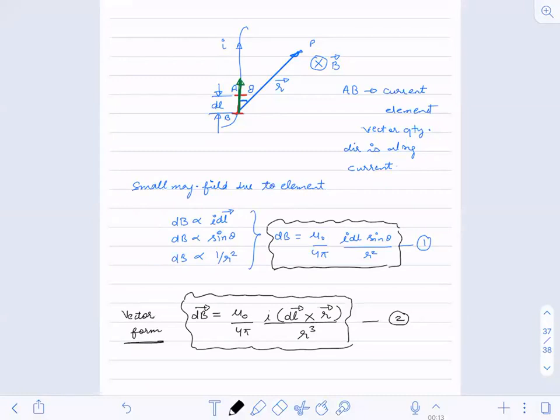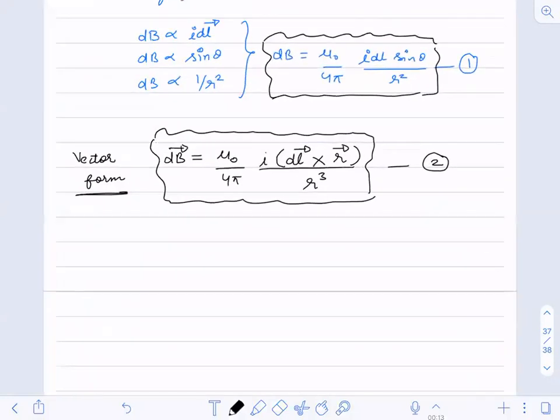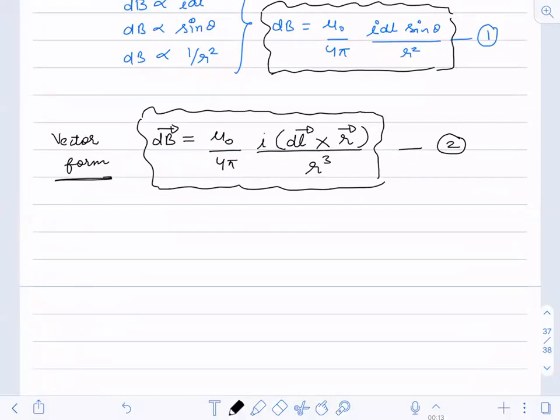Now we are going to find out the result for the straight wire. With this we are only getting the field for an element, not for a complete wire. For a complete wire, remember, you have to integrate and get the result. That is what we are going to do now. So now our topic is magnetic field due to a finite straight wire.